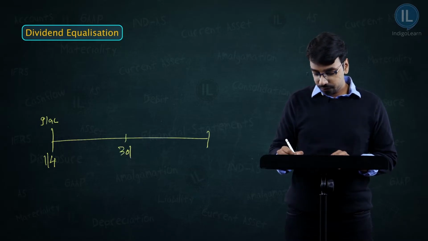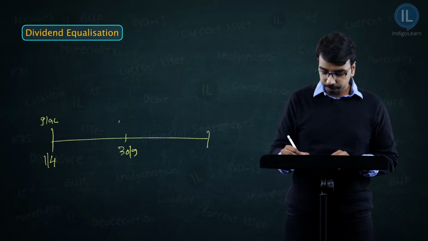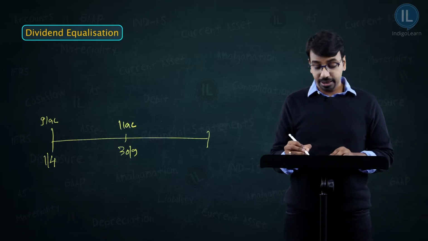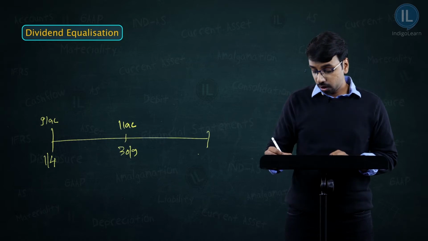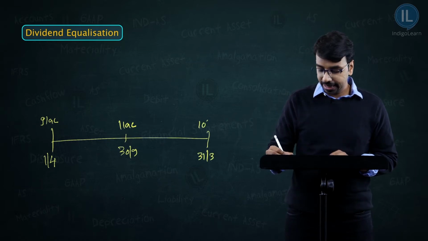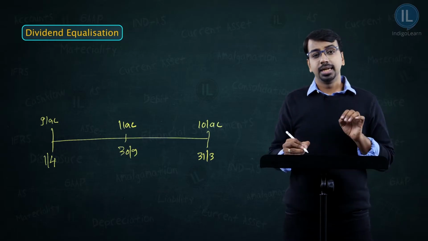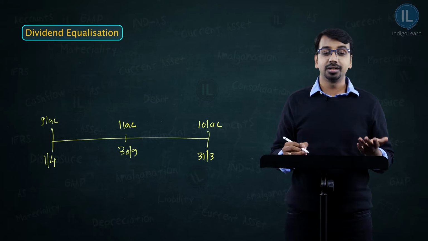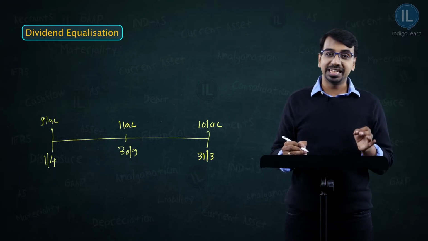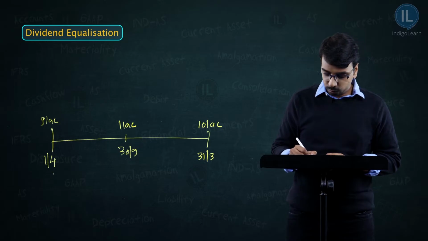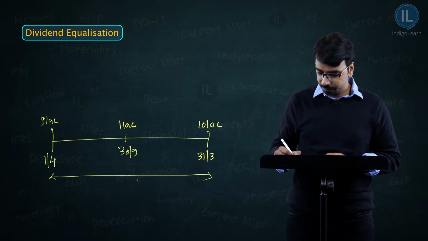On 30th of September, we got 1 lakh more unit holders. So 9 lakh were already there, 1 lakh got added. On 31st of March, we will have 10 lakh unit holders. Now, in the entire year, how much did the mutual fund earn? The mutual fund earned 81 lakh rupees. This is given in the question. So, from this point to this point, they earned 81 lakhs.